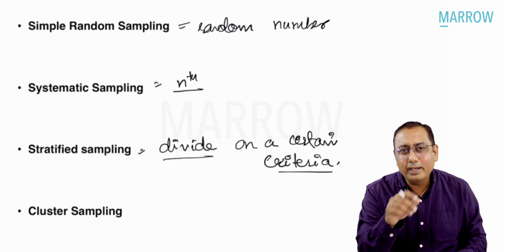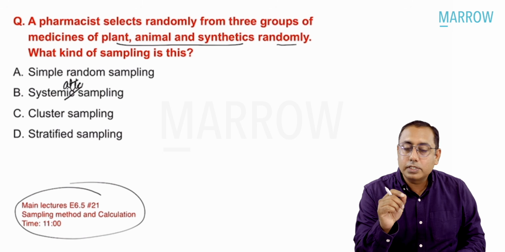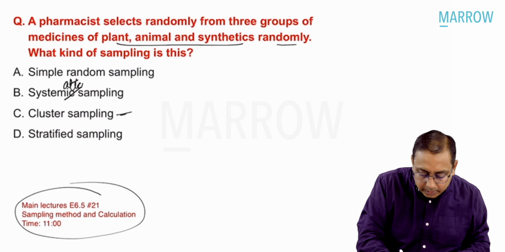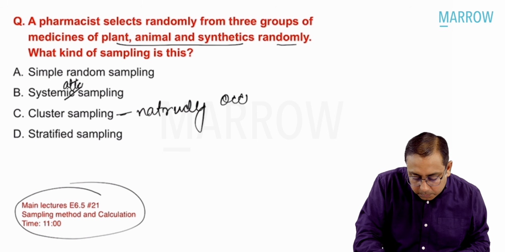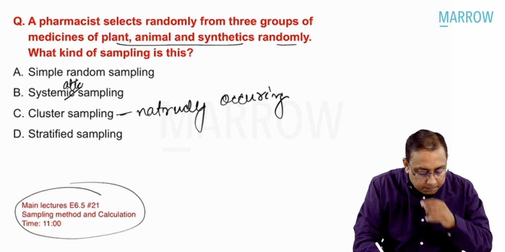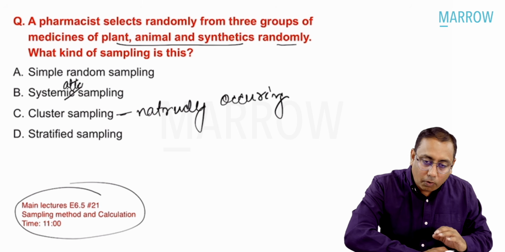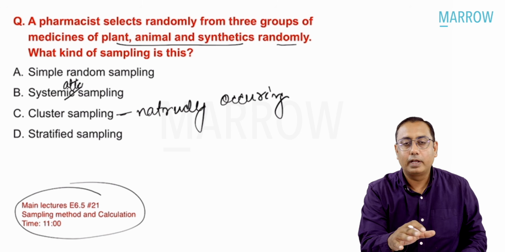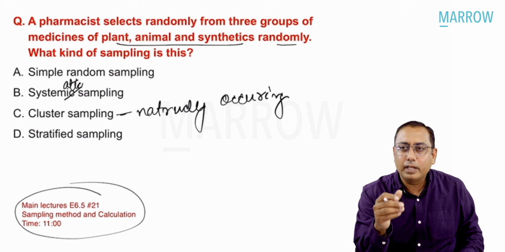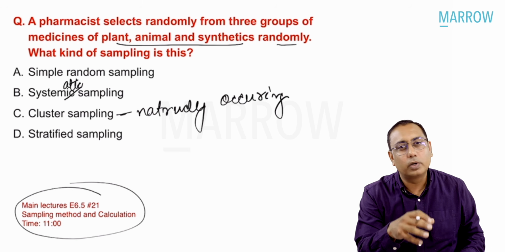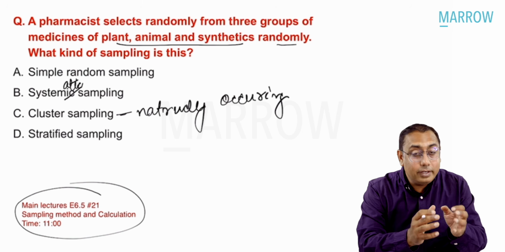Well, the students might get confused as to why it is not a cluster sample. See, clusters are naturally occurring groups. You should not mark cluster sampling, because what if the MCQ examiner had said that from all the different genres or categories of medicine, maybe plant, animal, mineral, synthetic, artificial, liquid, solid, whatever genre they are, randomly they took up some clusters, then your answer is cluster.